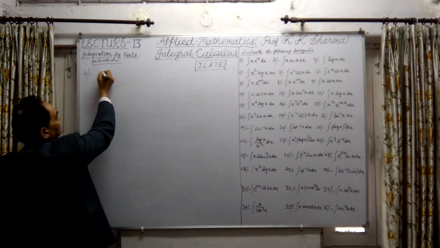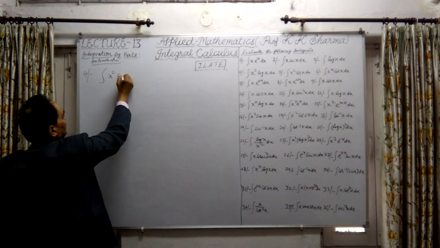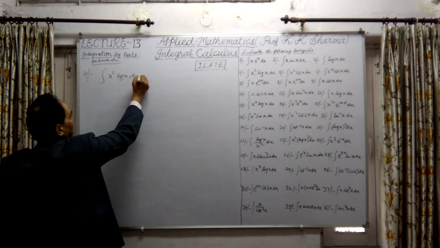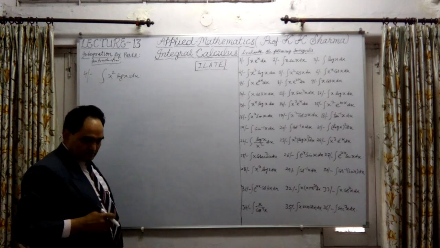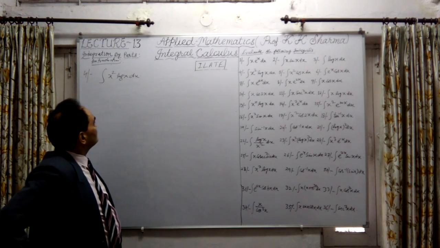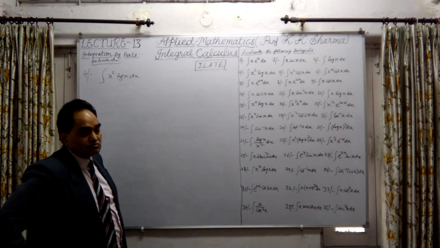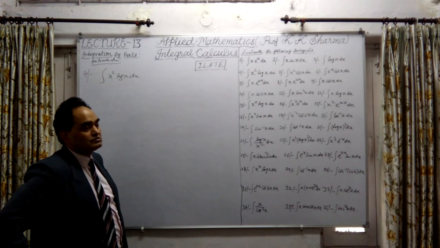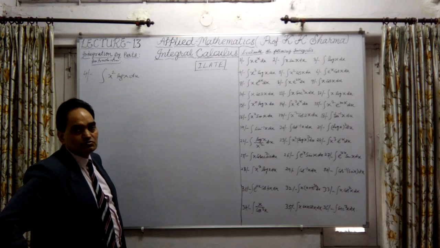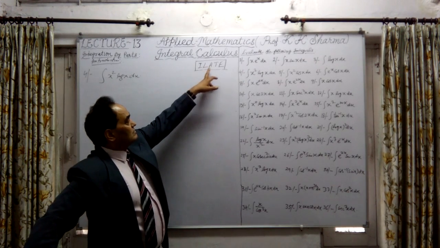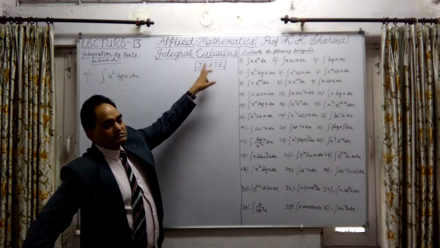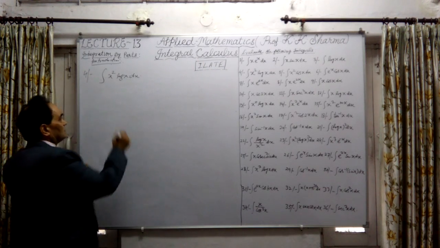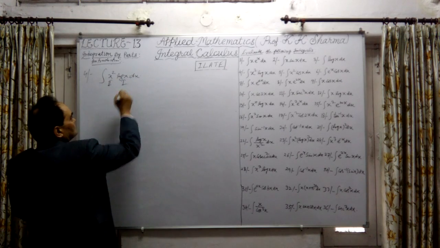Now question number 4. Integration of x square log of x into dx. So what do we have to do? In this case, again, the logarithm function will be the first function, because integration of log x is not known, and x square is easily integrated. I discussed that if other functions are given, you have to consider accordingly. The formula also says LA: log function first, algebraic function second. So x square is the second function and log x is the first function. Try to understand.